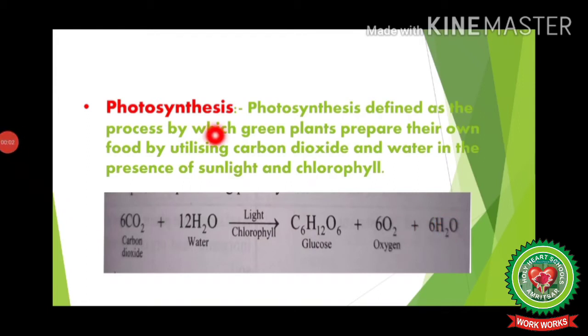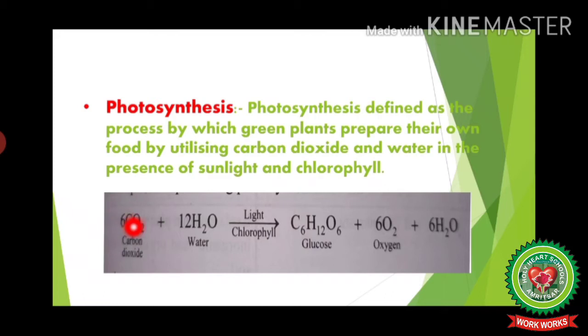So, photosynthesis is the process by which green plants use sunlight to make food from simpler molecules like carbon dioxide and water. It can also be described as the process by which green plants synthesize organic substances, that is glucose, from carbon dioxide and water, which are inorganic substances, using energy absorbed from sunlight by chlorophyll.